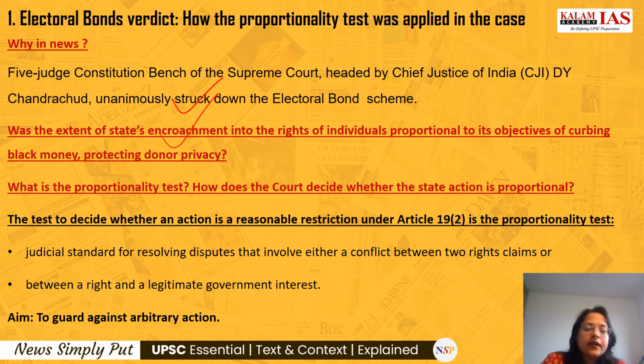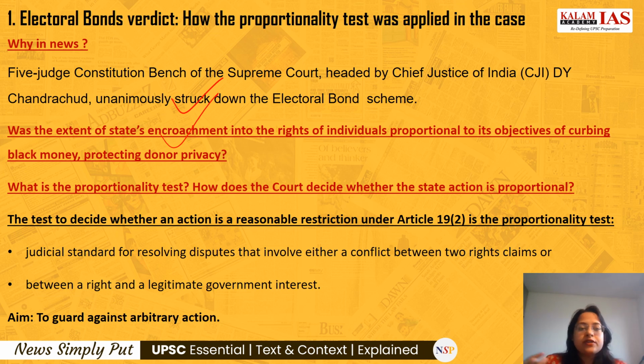And here we are jeopardizing the right to information by bringing in this anonymity clause, by protecting the donor privacy. We are compromising on the right to information of ordinary citizens about political party funding and about the candidates.